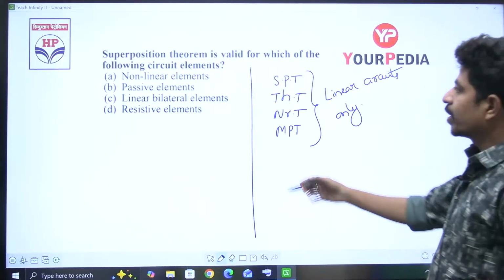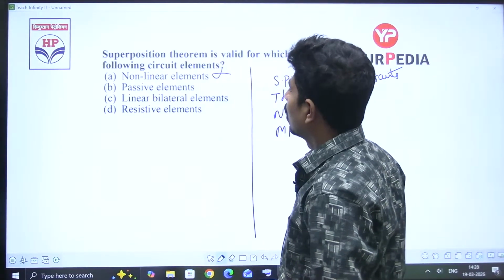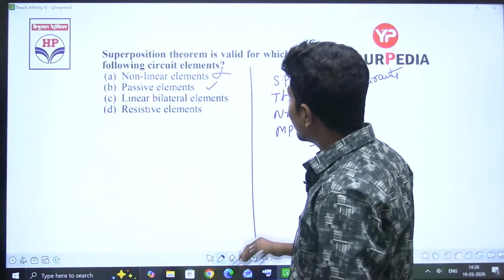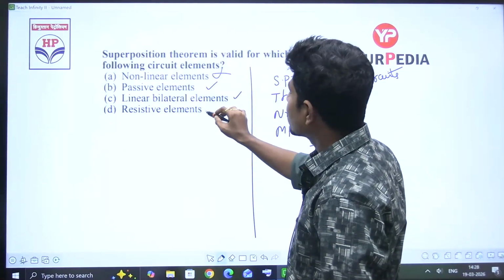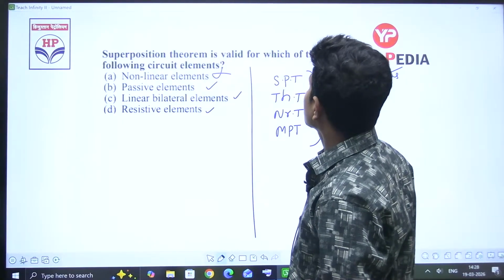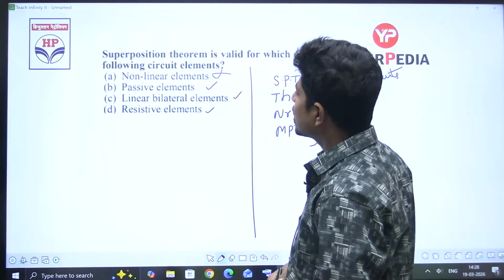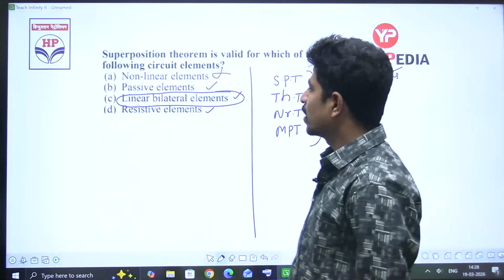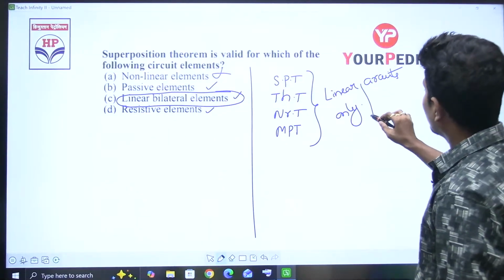For non-linear, it is not applicable. For passive elements, it is applicable. Linear bilateral elements, applicable. Resistive elements, it is applicable. He is asking superposition theorem is valid for which, but the most related option is linear bilateral elements. Linear and bilateral.